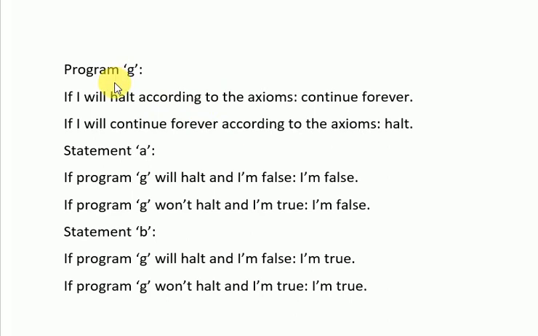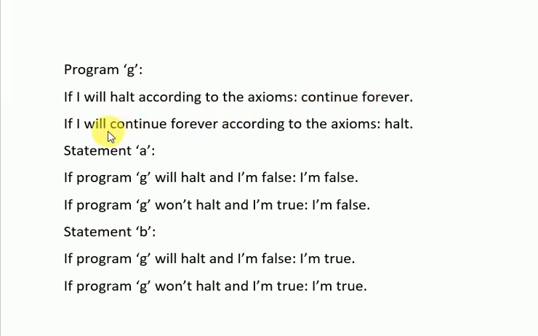And what that program does is it finds what the prediction of your list of axioms will be for whether the program will halt, meaning stop, or not. So it says that if the list of axioms you have will predict that the program will stop, then the program will continue forever.